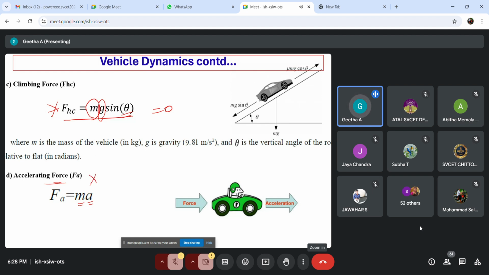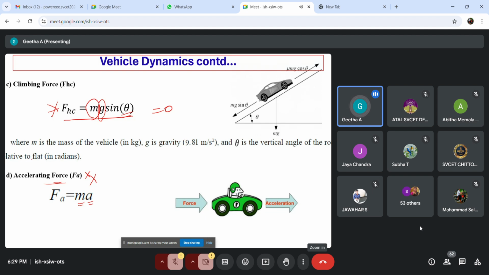For a fixed velocity, you should never consider this force. Like in the previous cases, if we analyze for a fixed velocity or a maximum velocity, we have to ignore this accelerating force.